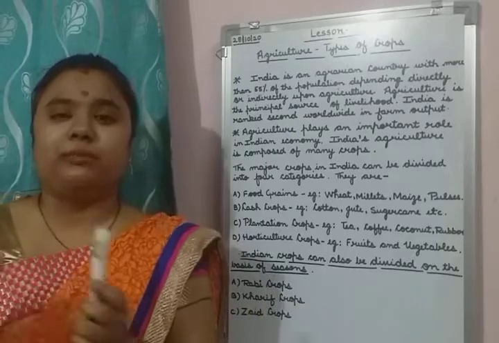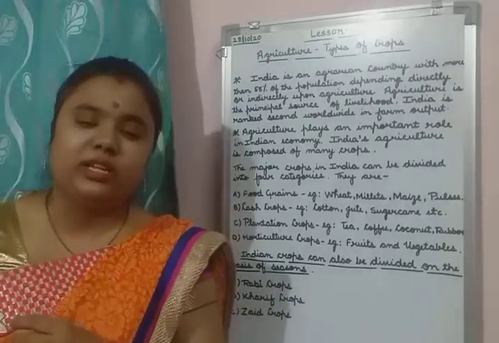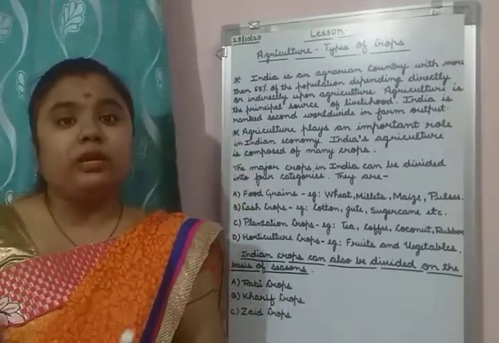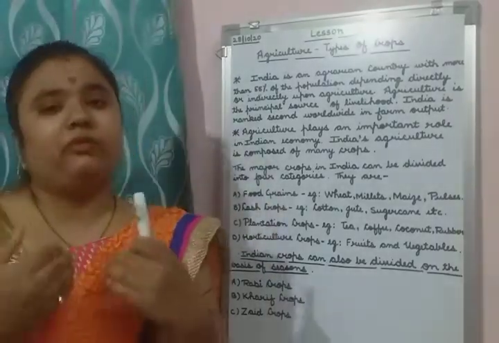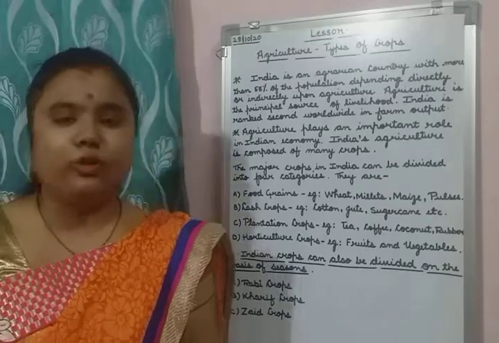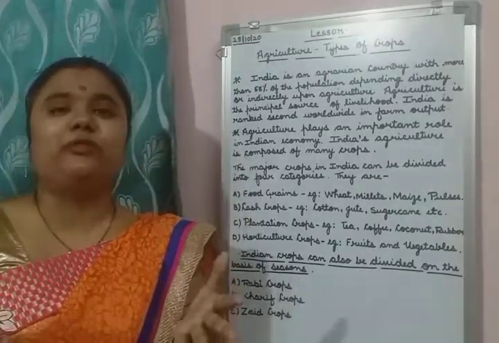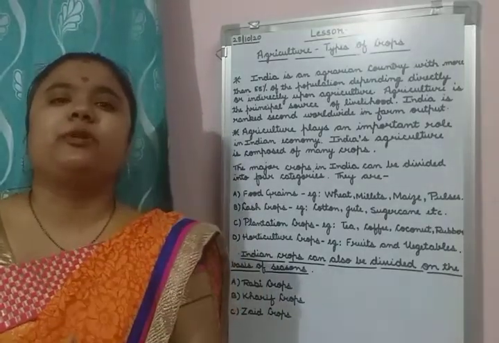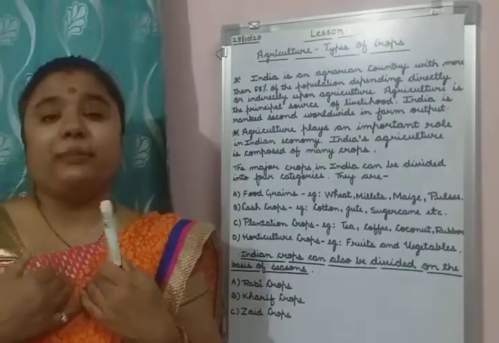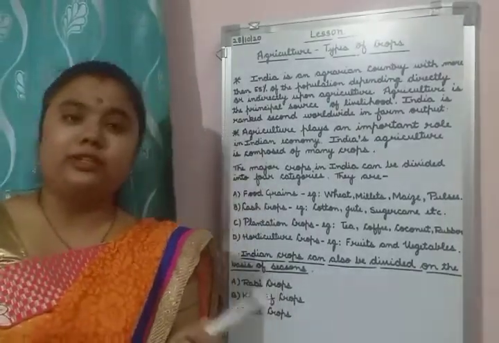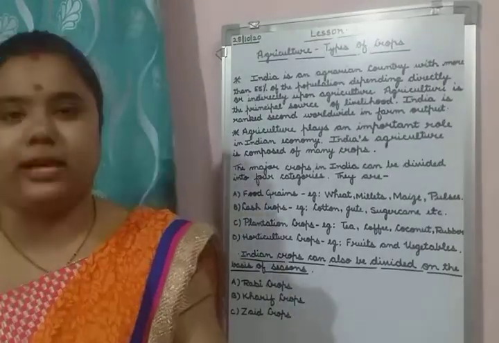Some people like farmers are living in the villages and doing the farming, so they are dependent directly on the farming. But we people living in the city, we are not doing the farming but we are getting so many food items and so many things because of the crops, because of agriculture. So we are dependent indirectly on agriculture and they are dependent directly.